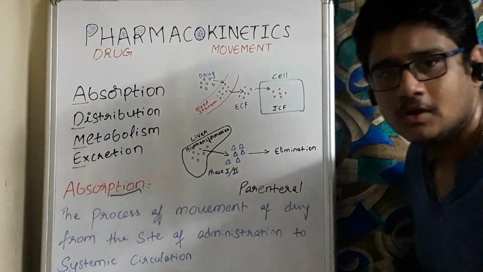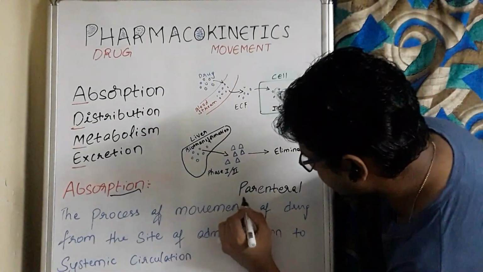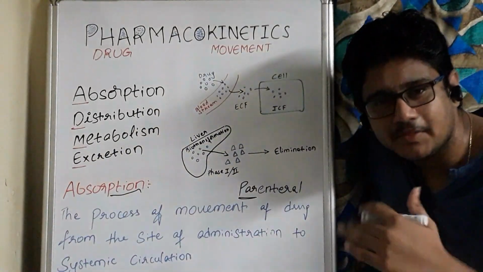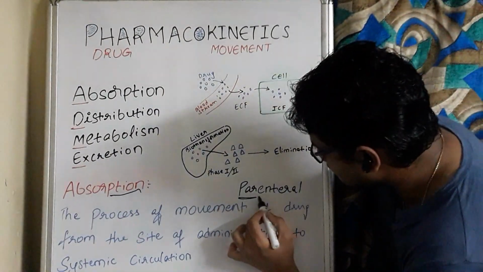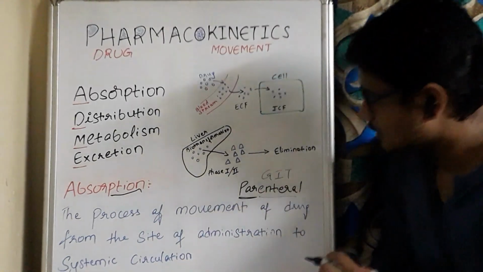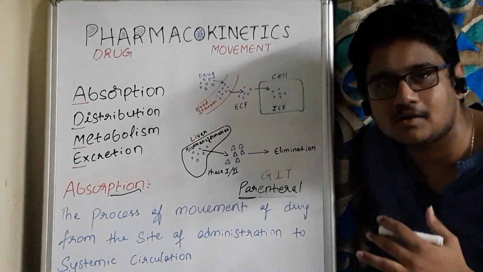See the term par. Par means beyond, other than. Enteral means GIT. Parenteral means other than GIT.